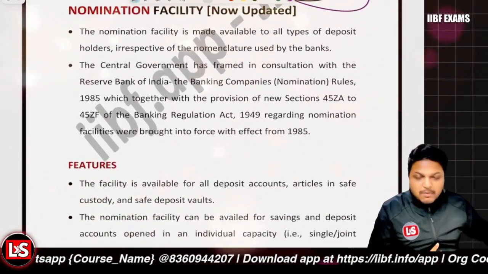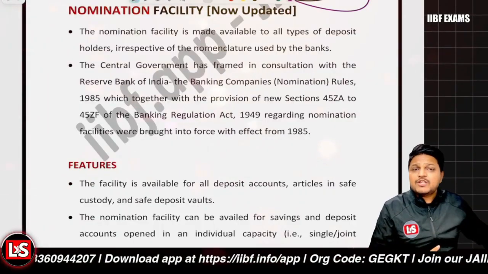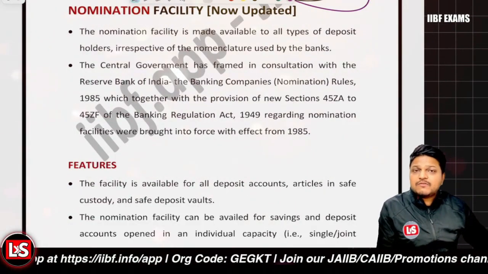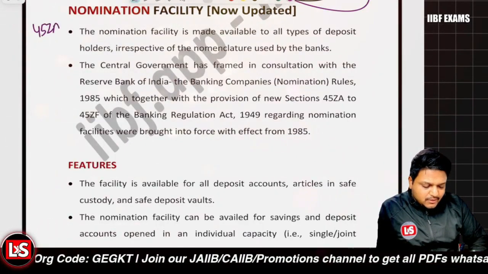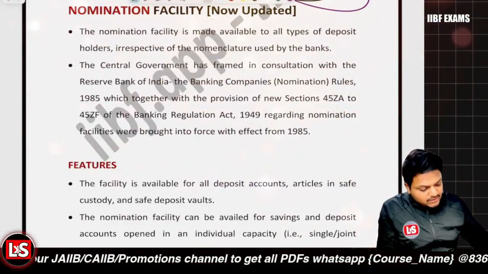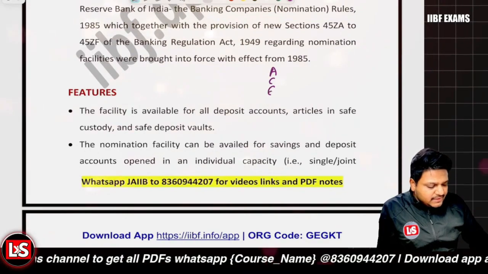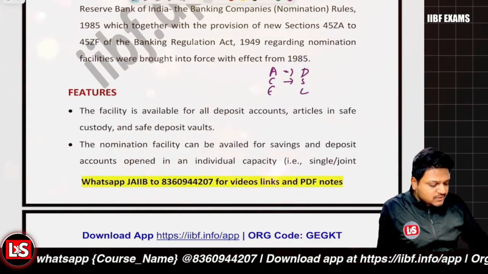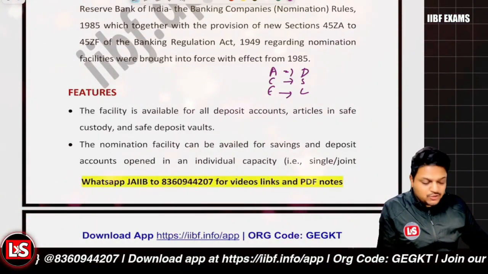And after that, it's about the nomination facility. See, the legal framework for the nomination facility is given under Sections 45ZA to 45ZF. So I just simply name it ACE. So you just need to memorize ACE and DSL. Now what is this? Let me explain to you. This is a shortcut to memorize which section belongs to which particular nomination rule.